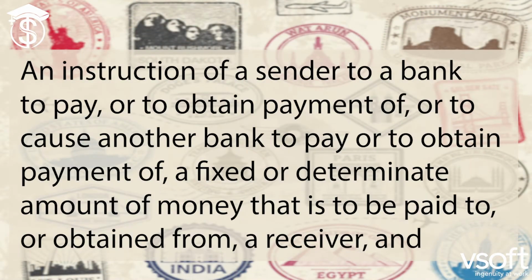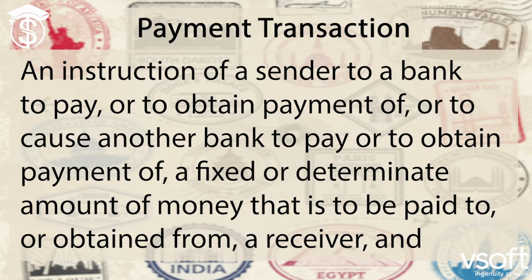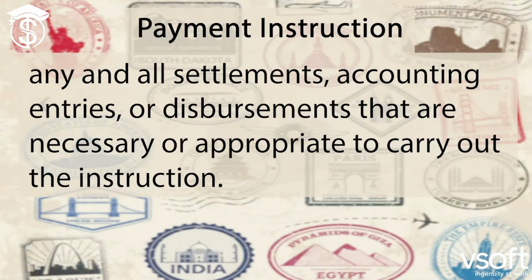Their guidance says, within the IAT definition, a payment transaction refers to an instruction of a sender to a bank to pay or to obtain payment of, or to cause another bank to pay or to obtain payment of, a fixed or determinable amount of money that is to be paid to or obtained from a receiver. Wait, there's more. And any and all settlements, account entries, or disbursements that are necessary or appropriate to carry out the instructions. Wow, that's a lot. I know. We're going to get through this though.